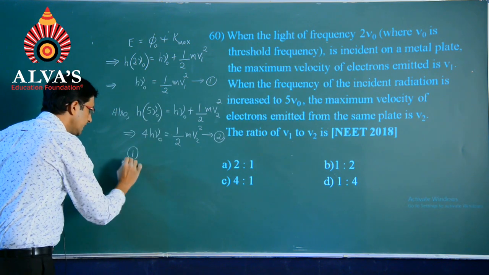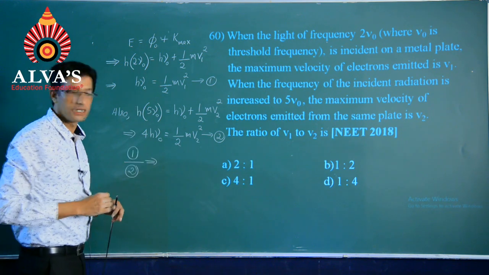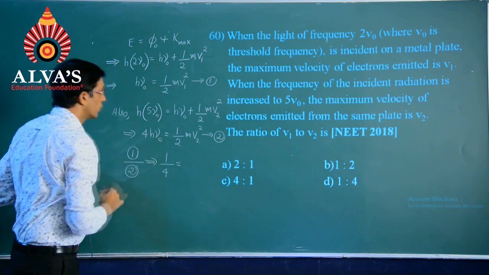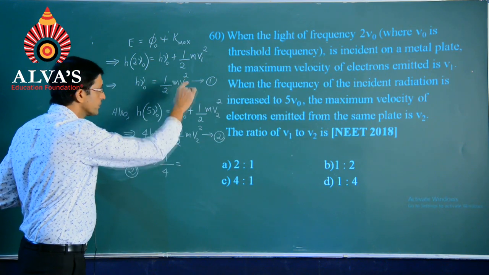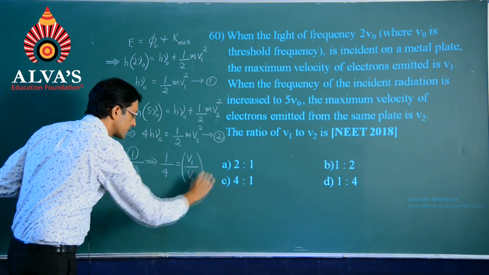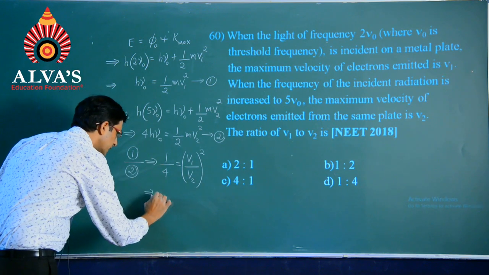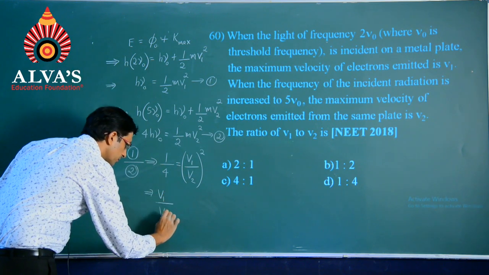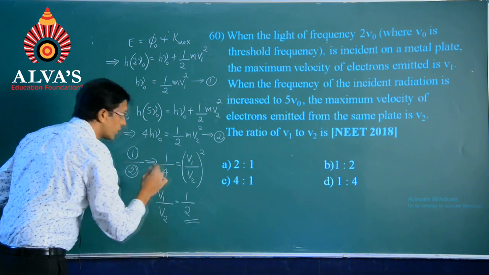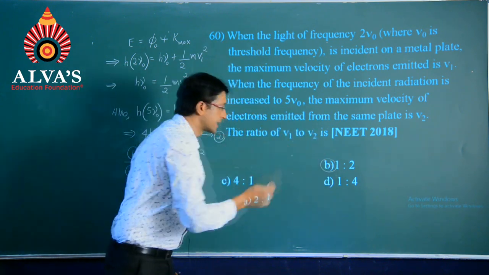And on dividing 1 with respect to 2, on the left hand side we find that we get 1 by 4 will be equal to (V1 by V2) the whole square, or this could also be written as V1 by V2 equals half, or 1:2. So, the option will be the second one.